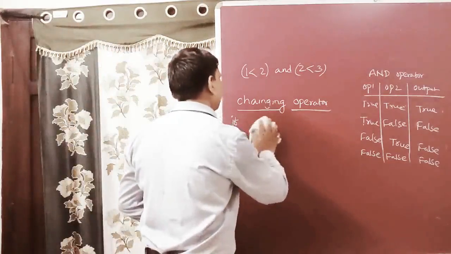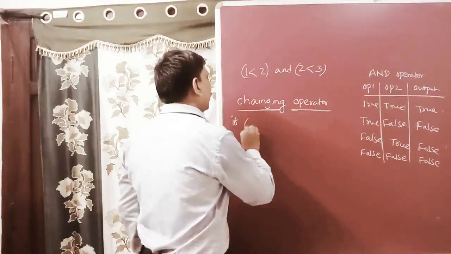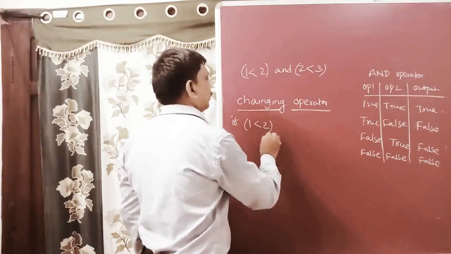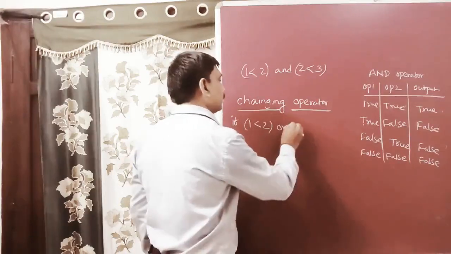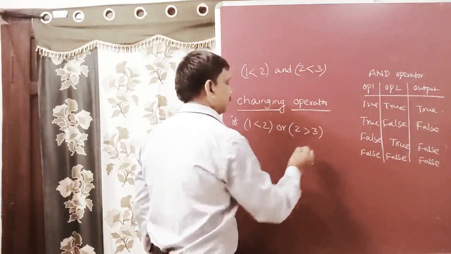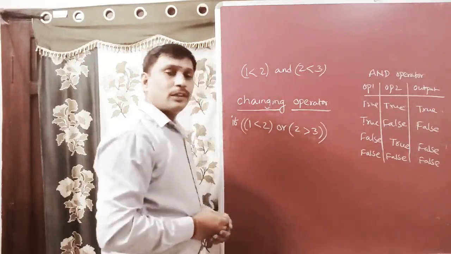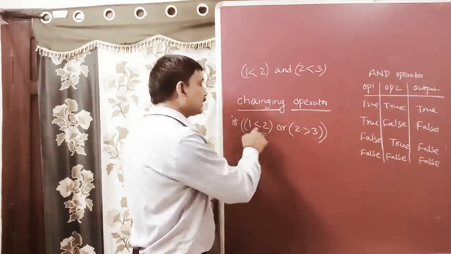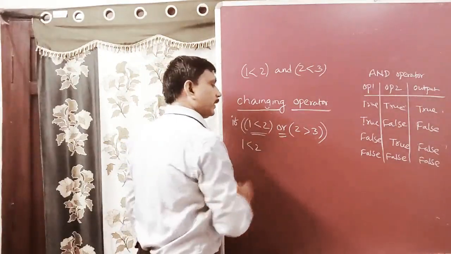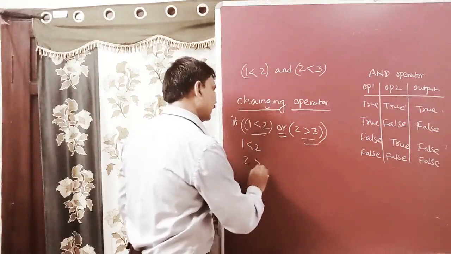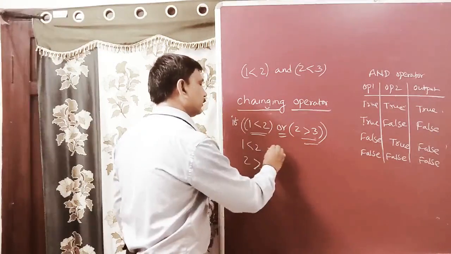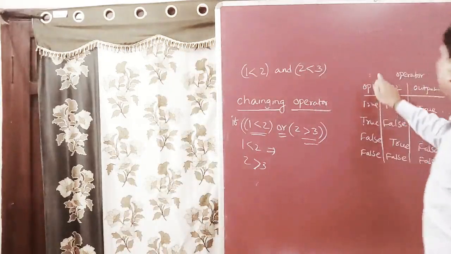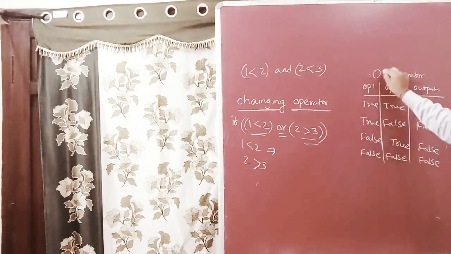I take one more example here. I am writing 1 is less than 2, or, using the OR operator, 2 is greater than 3. We observe here: we evaluate the first one, 1 is less than 2, then the OR operator, then the second one, 2 is greater than 3. Up to now we discussed the AND operator. This time we are writing the OR operator.